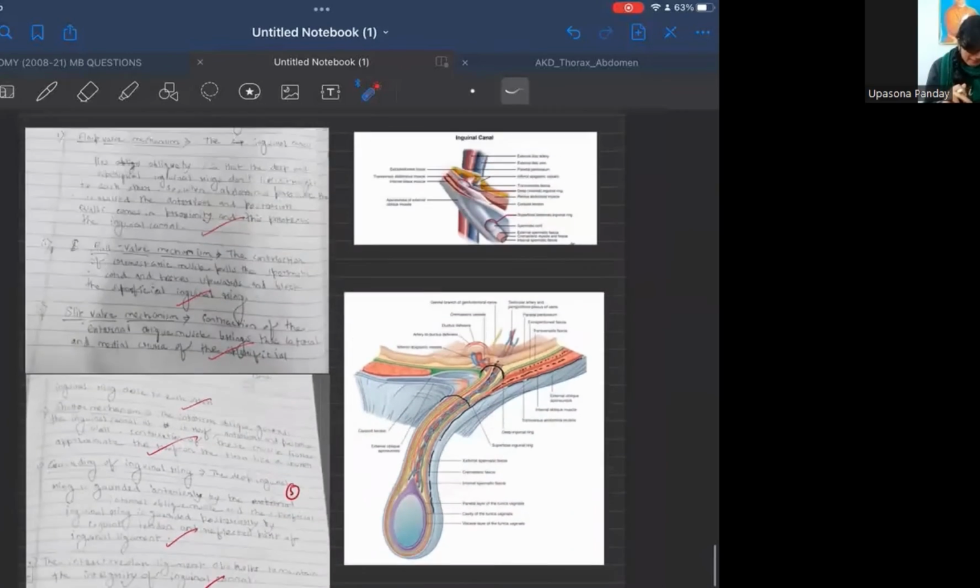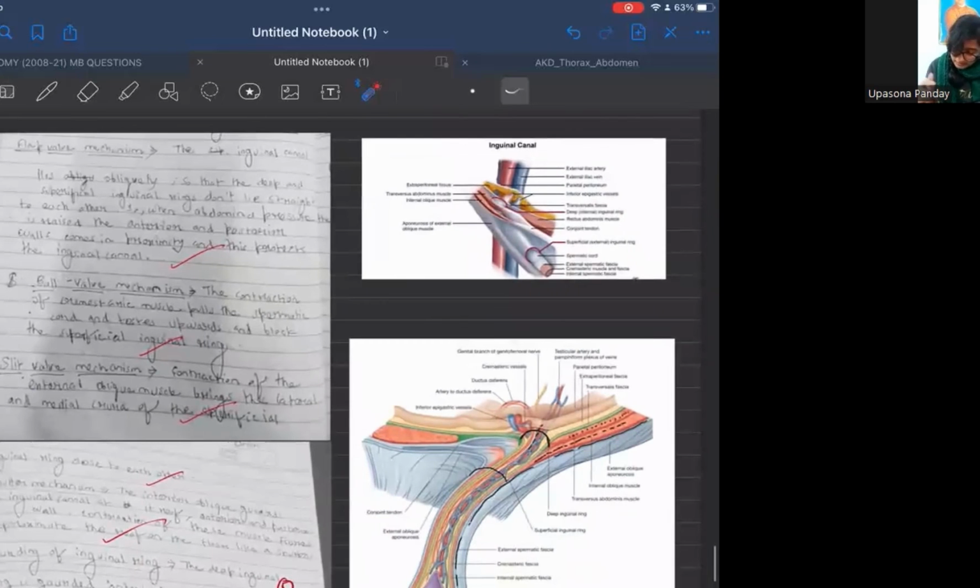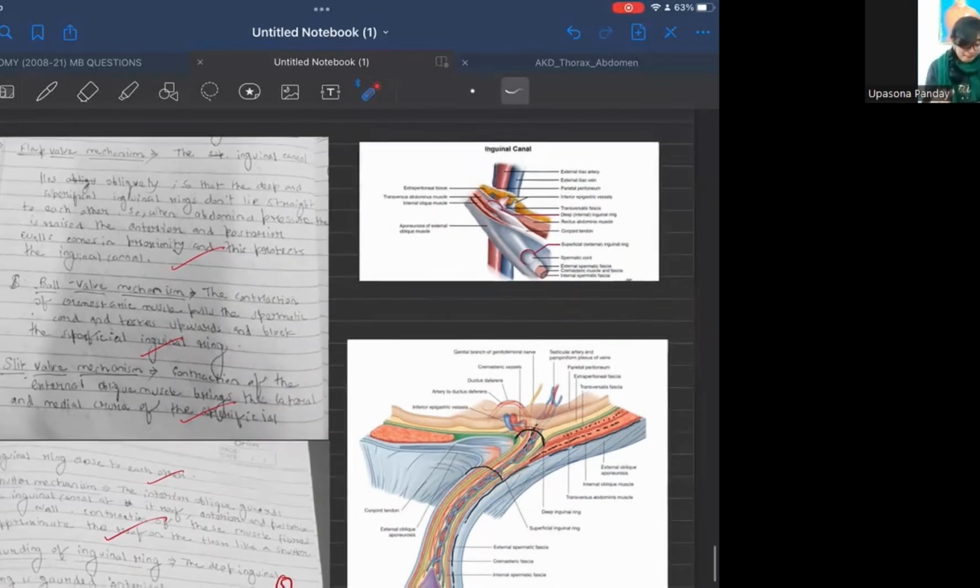What is the flap valve mechanism? Now, you see the deep inguinal ring and the superficial inguinal ring are at different planes. Now, when there is a contraction of these abdominal muscles, this will close the inguinal canal like a flap, because these two rings are at different planes. So whenever these muscles contract, this will close the inguinal canal like a flap. This is the flap valve mechanism.